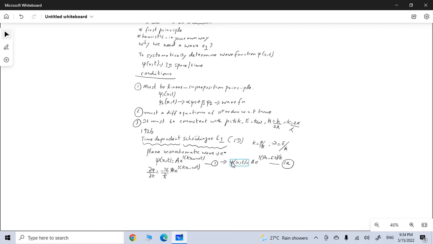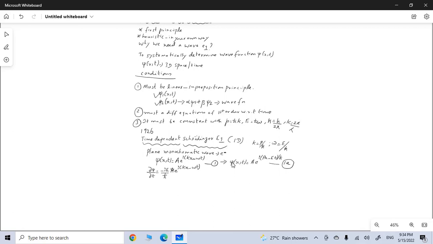Suppose the solution of a Schrodinger's equation gives us a wave function, let us say psi1 of x comma t. So this is the solution of the Schrodinger's equation. Suppose we get another wave function as its solution, that is psi2 of x comma t.